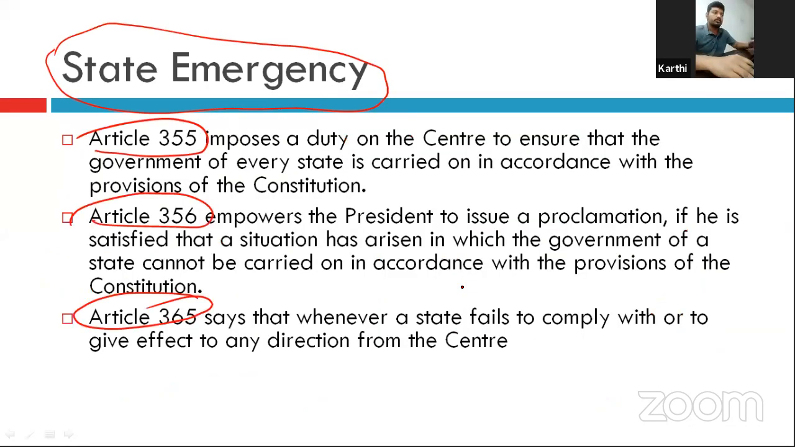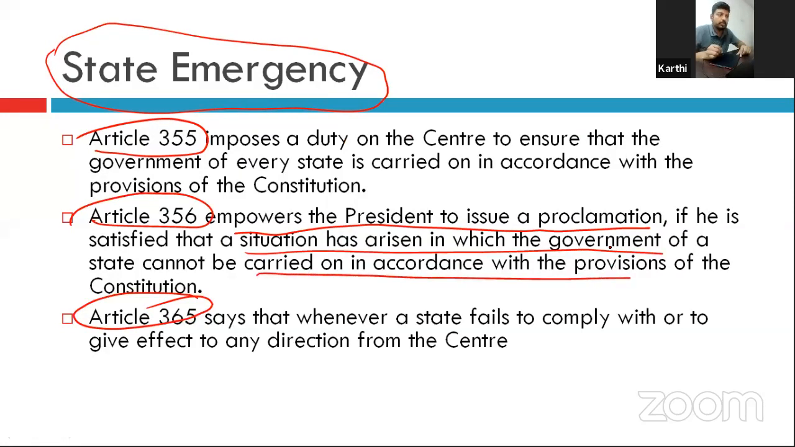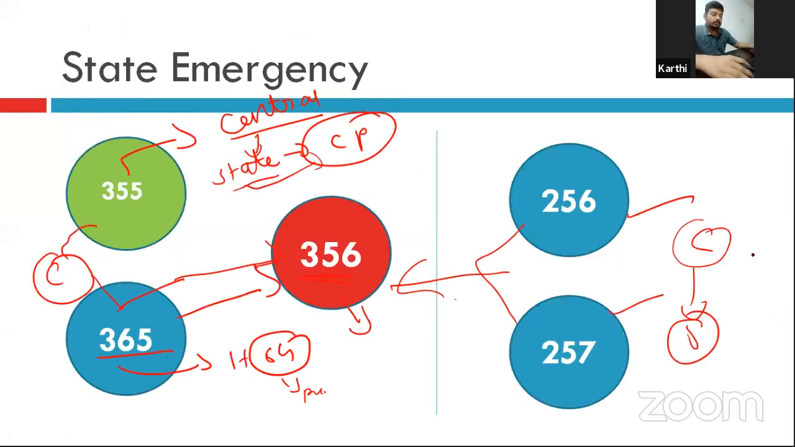So 352 is national emergency, 356 is state emergency. Here, Article 356 empowers the president to issue a proclamation if he is satisfied that a situation has arisen in which the government of a state cannot be carried on in accordance with the provisions of the Constitution, right? So 355 is the obligation. 365 is where the state has failed the obligation, right? So the central government can use Article 356 to issue the state proclamation, right? State emergency.